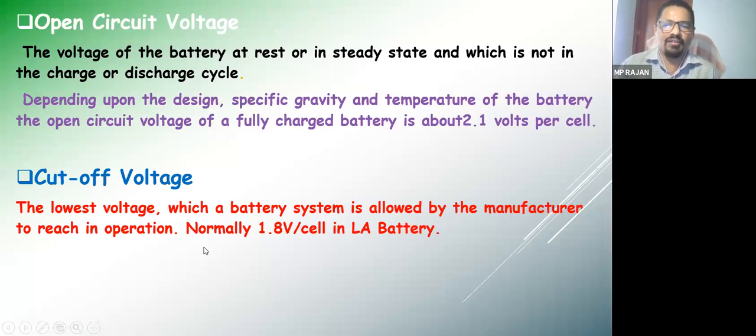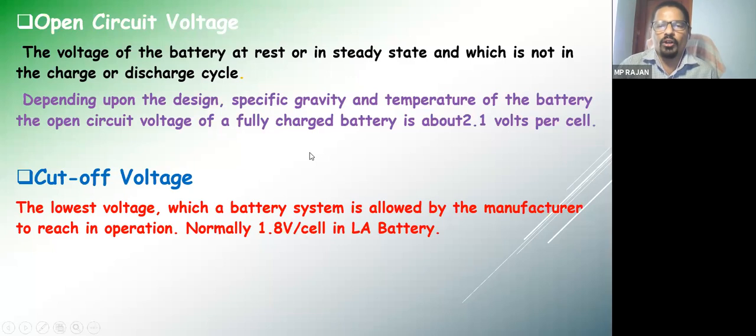Cutoff voltage means the lowest voltage which the battery system is allowed by the company to reach in operation. When we are taking the supply from the battery, voltage will be getting reduced. How long can we go discharging? In a lead acid battery, we can go up to 1.8 volt per cell or 10.8 volt total voltage.